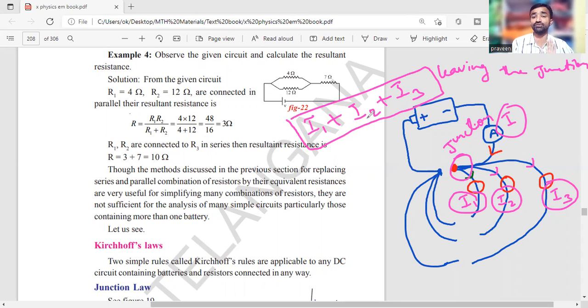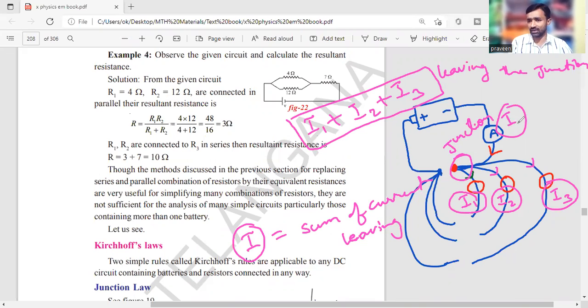It may be 20, 30, 40, or 10, 5, 1, whatever it may. It's a sum, right? Then you have to verify this sum is equal to the amount you are receiving or not. So here I am asking you to compare the sum of the currents leaving with the sum of the current you are giving to the junction, right?